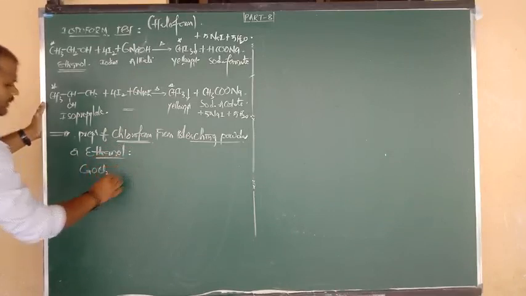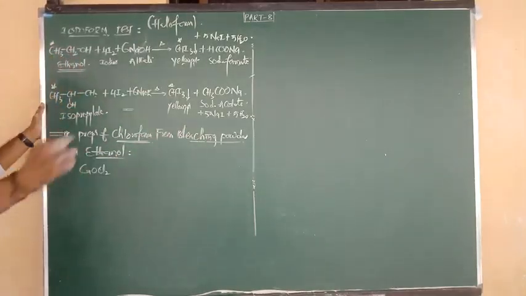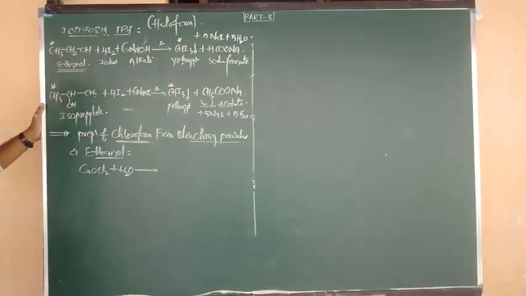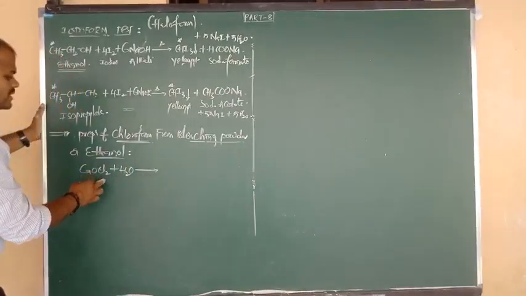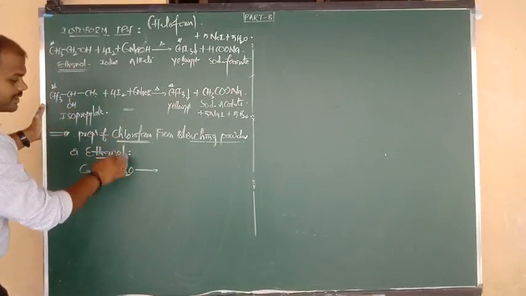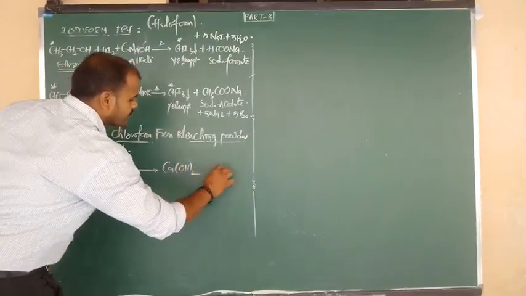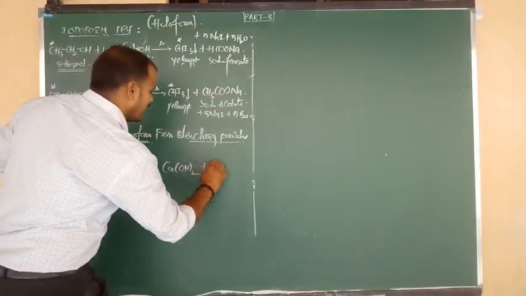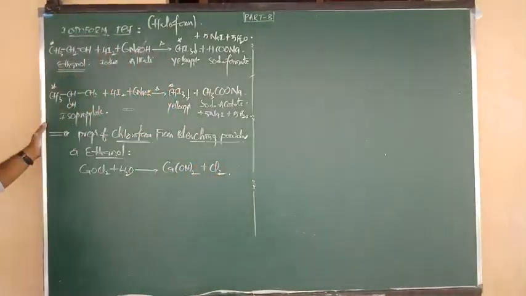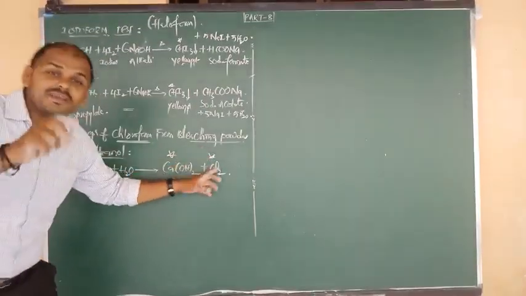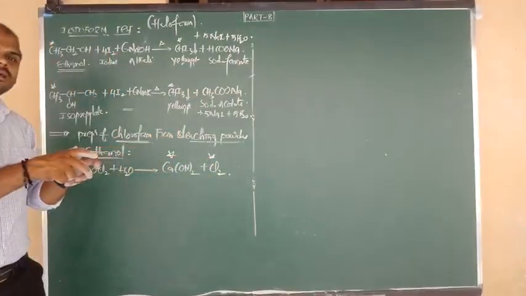CaOCl2. First of all, bleaching powder undergoes hydrolysis. Calcium oxychloride, bleaching powder, when it dissolves in water, forms calcium hydroxide, and it also releases a gas, which is Cl2 gas. So how many products are you getting here? 2 products. Such 2 products we have to use.